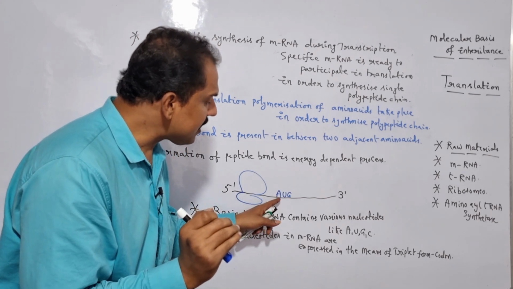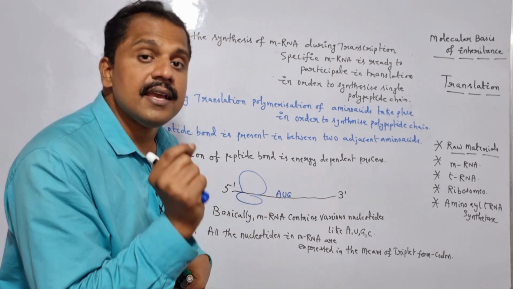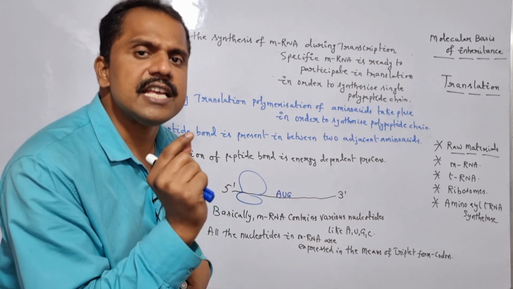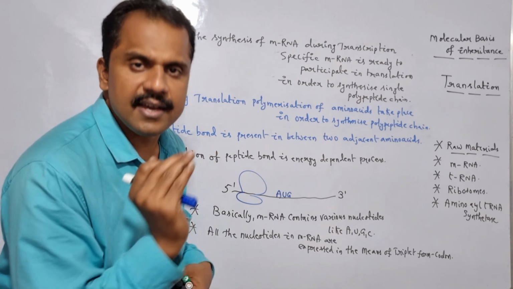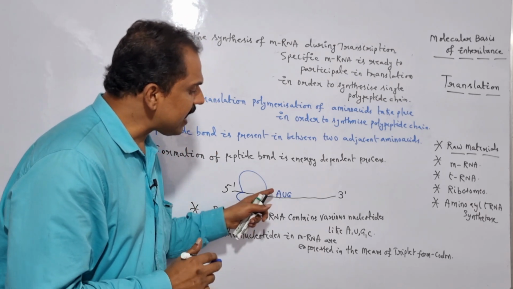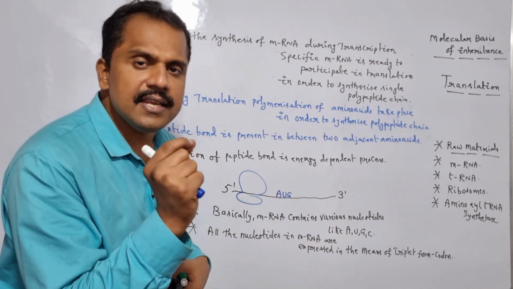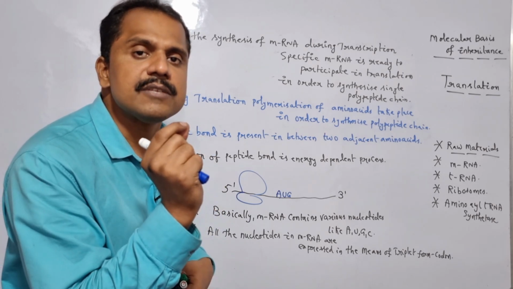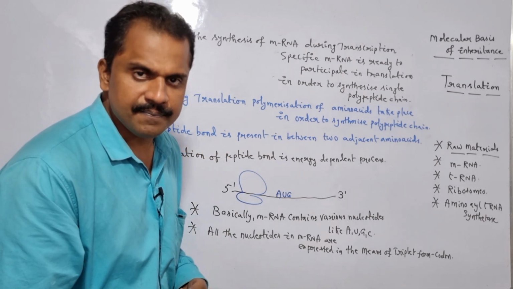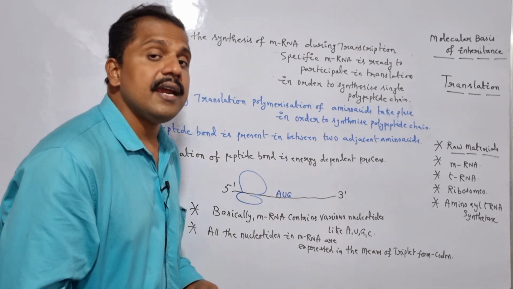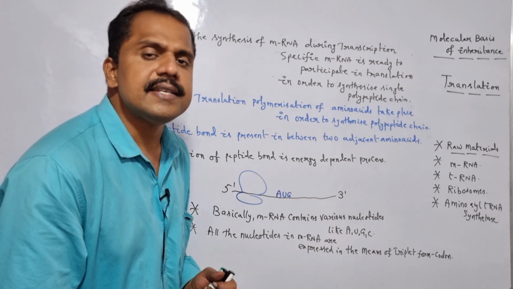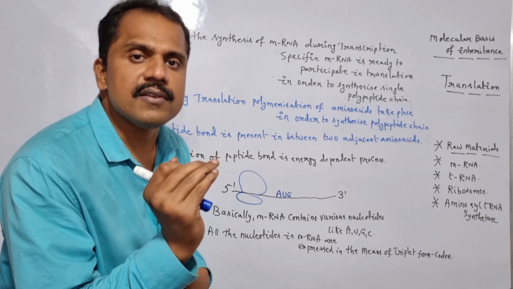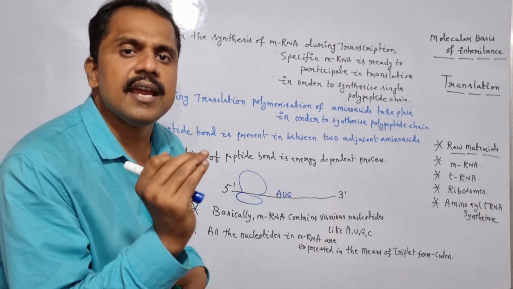And all the codons present in the mRNA are capable of encoding one specific amino acid by taking the advantage of a specific molecule, which is nothing but tRNA. By taking the advantage of a specific adapter molecule known as tRNA, each and every codon in the mRNA is capable of recognizing one specific amino acid which exists in nature. The mRNA not only contains the sense codons, but also contains certain stop codons like UAG, UGA and UAA.